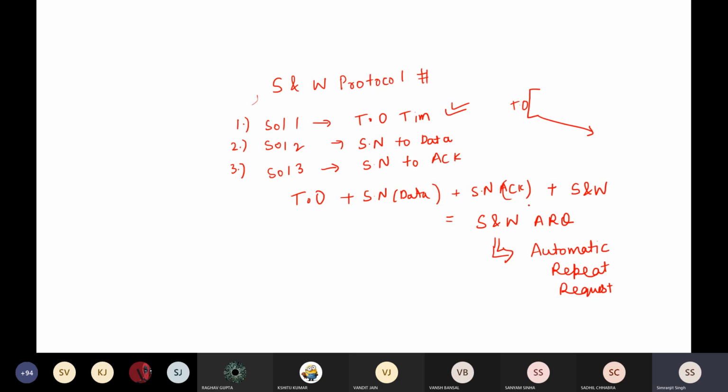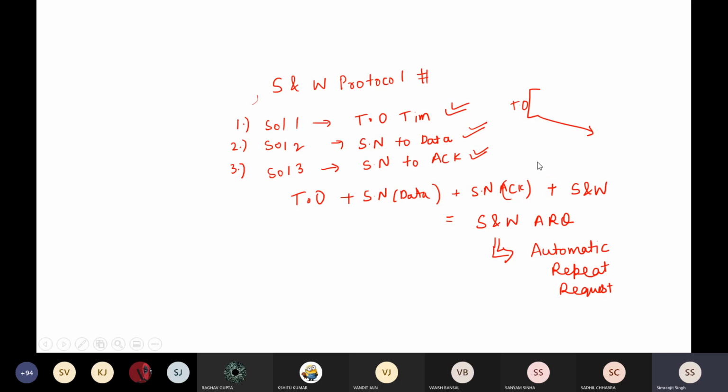When stop and wait was presented with a timeout timer, at that time we used to call it stop and wait ARQ. With the addition of these features, the name will remain the same, but we added other features to this stop and wait protocol.